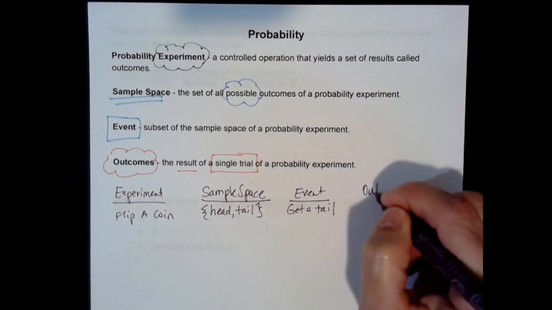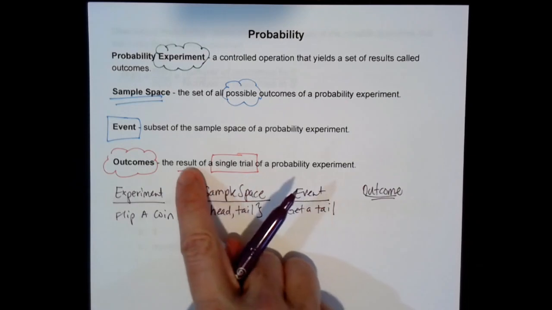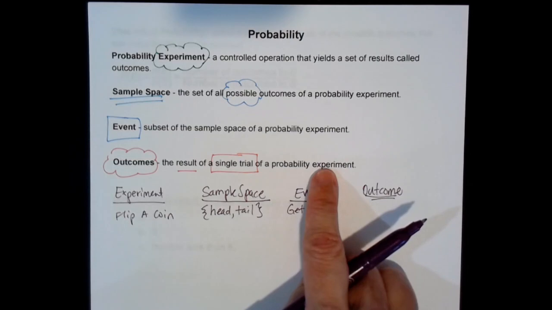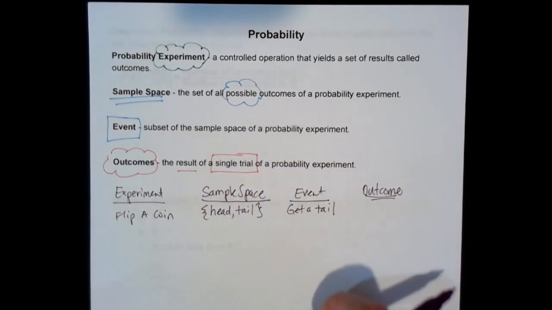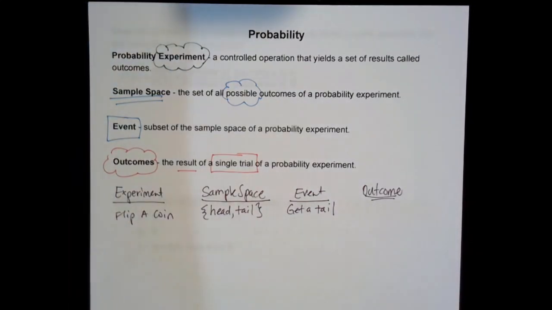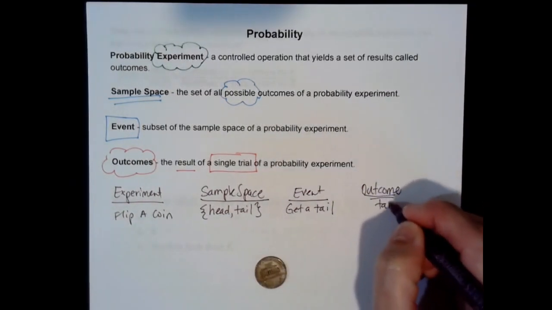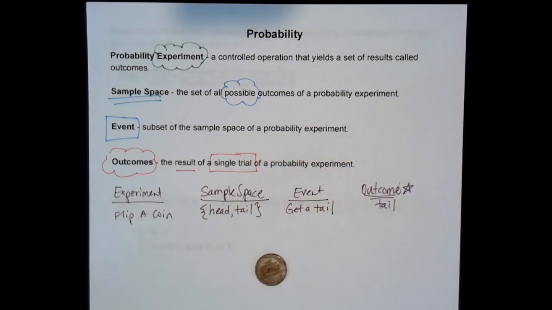Now, your outcome is what actually happens. So it says the result of a single trial. So we don't know the outcome from our probability experiment until we actually flip the coin. So we would have to flip the coin. And so if I take my coin and I flip my coin, okay, I got a tail on this penny. And so my outcome would be a tail. So again, I have to do the experiment to get that outcome.